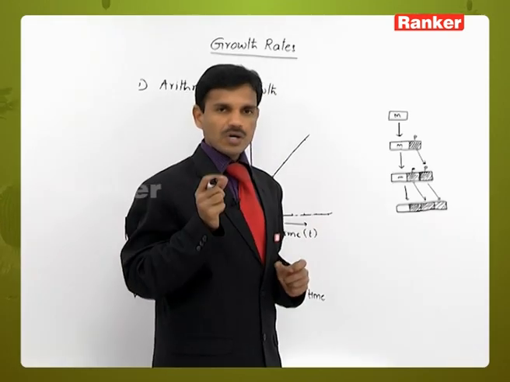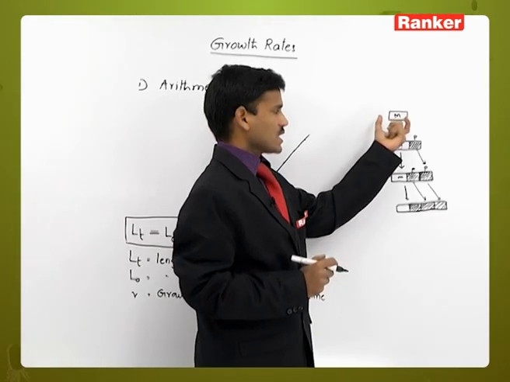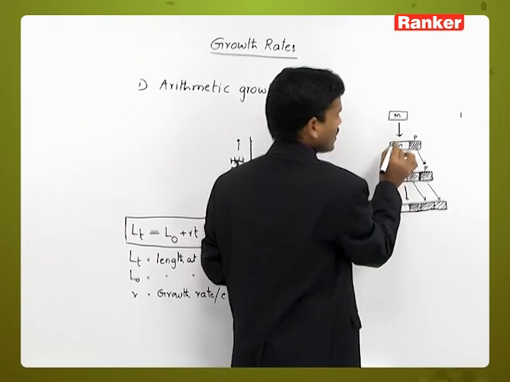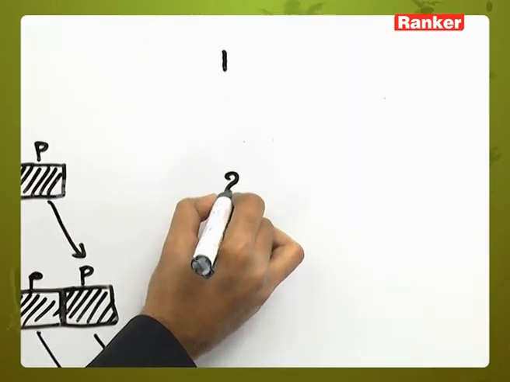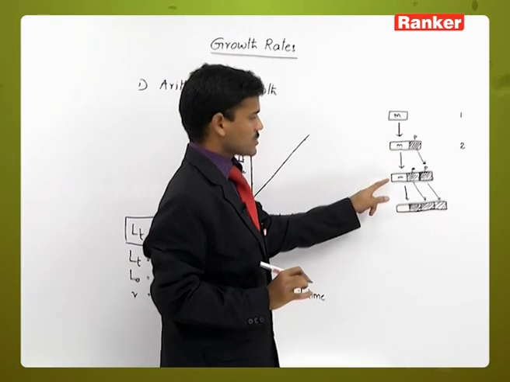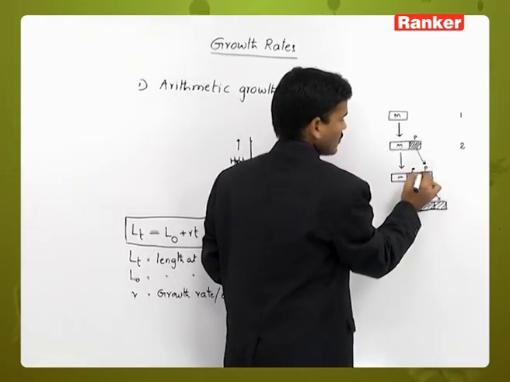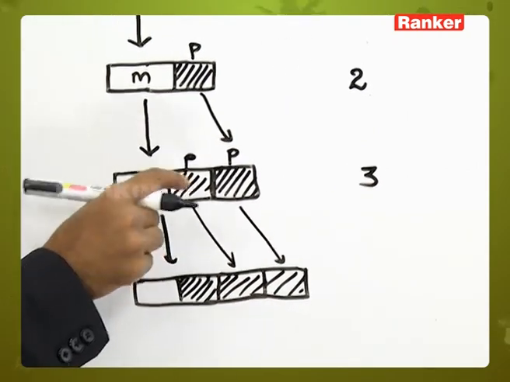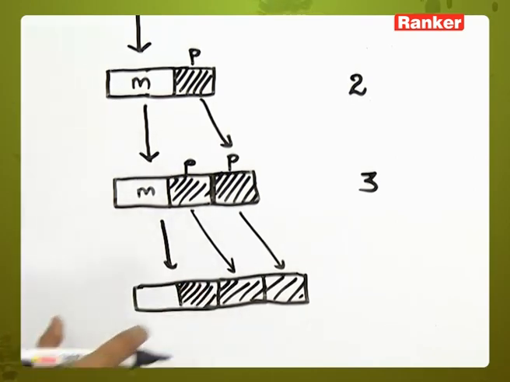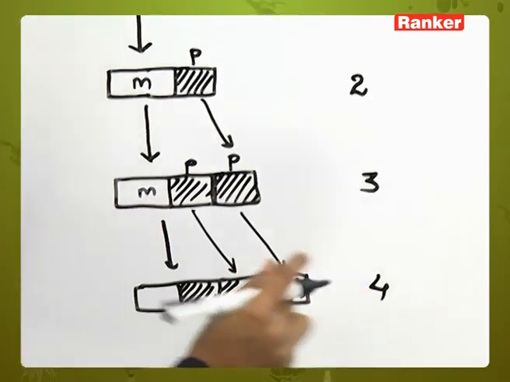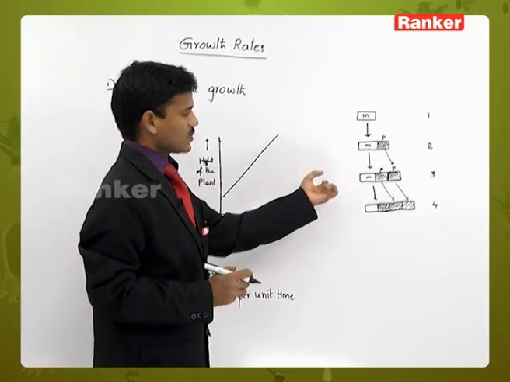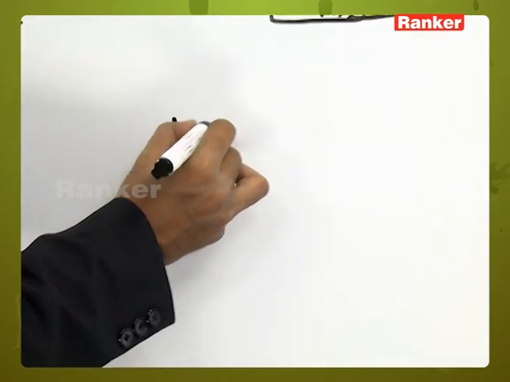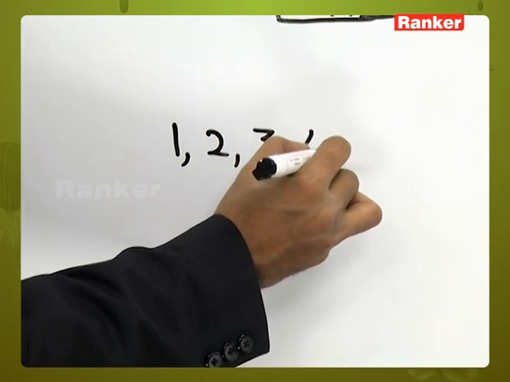So every time only one cell is added. Suppose the starting cell number is 1. One cell is divided into two cells. One becomes a permanent cell, and one has the ability to produce new cells. Next, one more cell is added. Again one cell divides into two cells, one becomes permanent, and one more cell is added. Like this, every time only one cell is added to the tissue. If the starting cell number is 1, the cell number increases in this manner: 1, 2, 3, 4, 5.